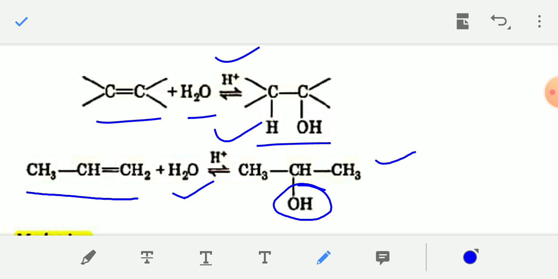This is according to Markovnikov rule, and according to Markovnikov rule, the negative part of the water molecule, that is OH minus ion, will enter the carbon which contains less number of hydrogen atoms. According to Markovnikov addition, the negative part of the water molecule will enter the carbon atom which contains less number of hydrogen atoms.